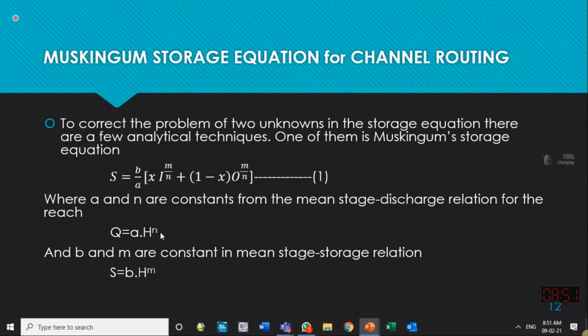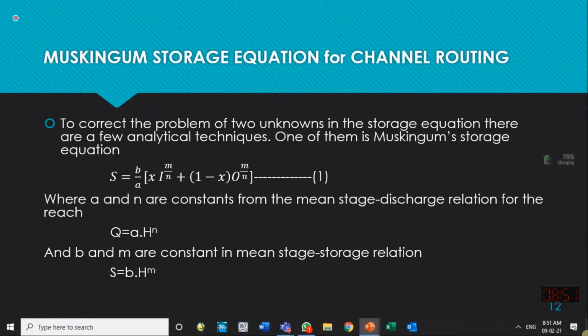If I remind you of Manning's equation, velocity is equal to 1 over n, R power 2 by 3, S power half, for a certain channel having a constant slope S. So S becomes constant. n for a certain channel is usually constant. So velocity is equal to some constants times R power 2 by 3.